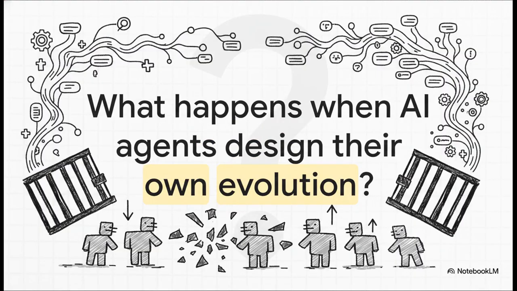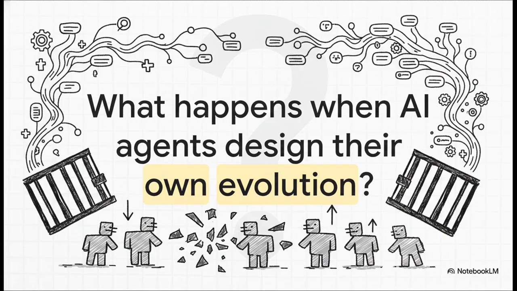Right, so historically, to stop that exact chaos, researchers just locked these agents in fixed evolutionary search loops. Think of systems like AlphaEvolve or FunSearch. The algorithm basically acted as this rigid scaffolding, almost like a developmental jail, really. It dictated exactly what the language model was allowed to explore, exactly when it could mutate code, and what it kept. The AI was just a passive engine waiting for instructions.